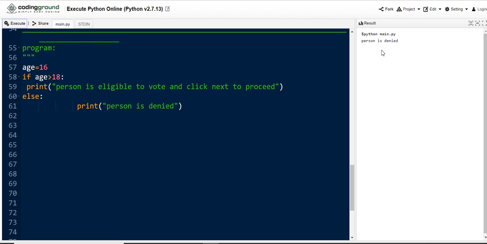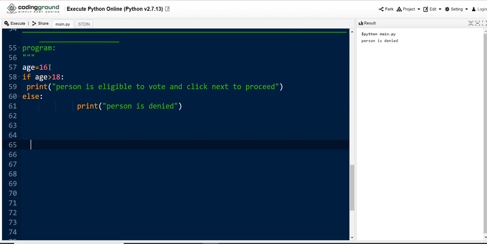See here, the output is: person is denied. When the age value is 16, the condition age greater than 18 becomes false. In this case, print person is eligible to vote and click next to proceed will not be executed, because the if condition is false, so the else block will be executed. So person is denied is printed on the output screen.